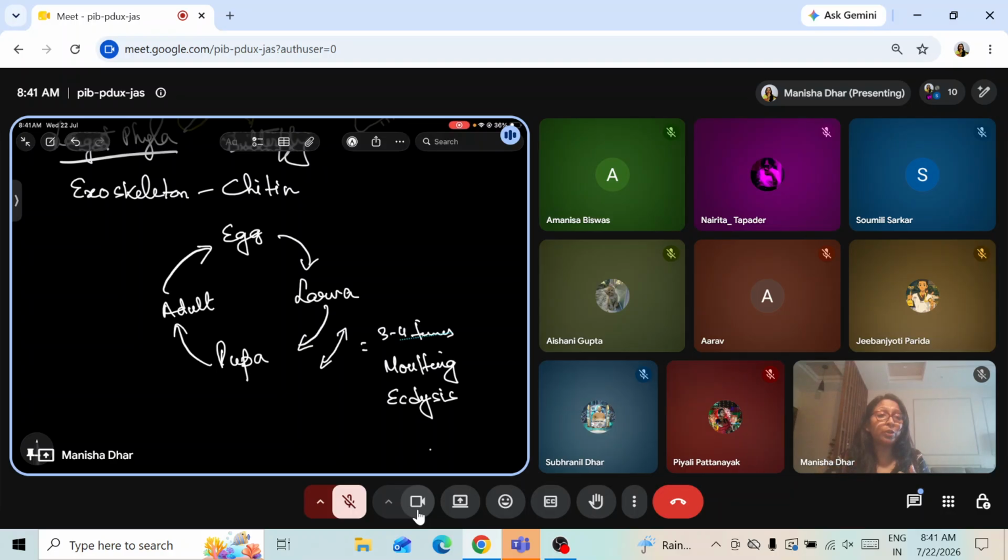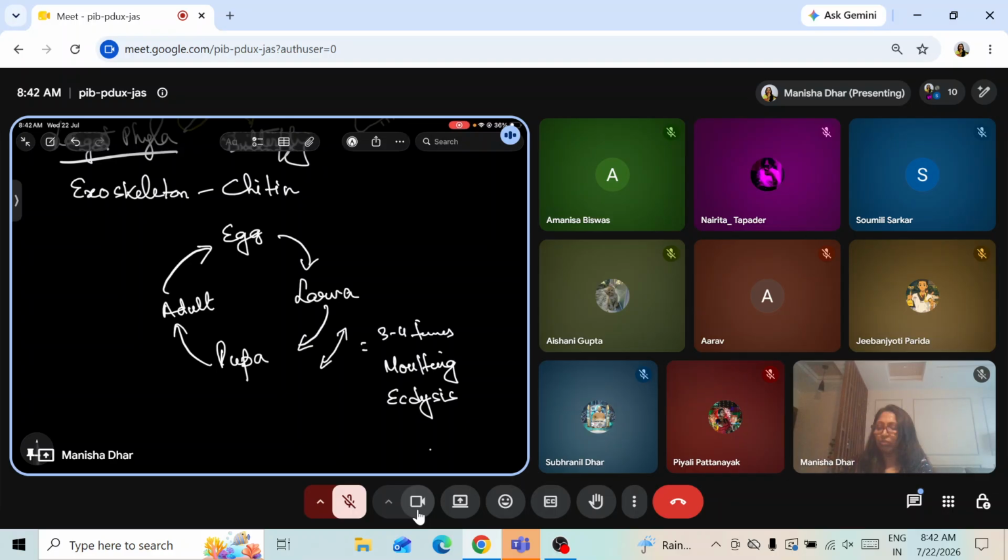Why? Because the caterpillar keeps on feeding, and as a result, it increases in size. Once it increases in size, it sheds its skin. Again, it starts eating, and again, it increases in size. It sheds its skin. Like that, 3 to 4 times it takes place.